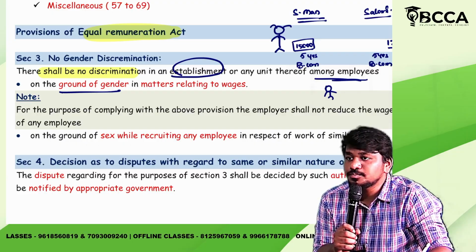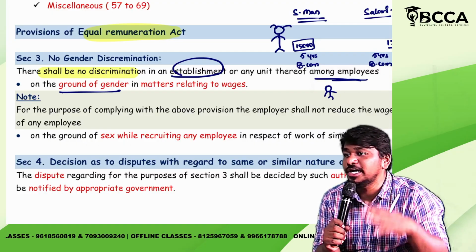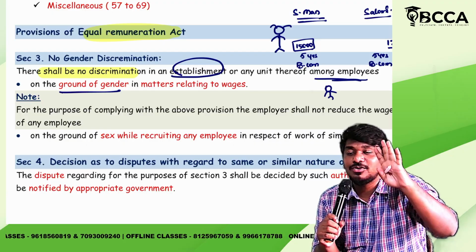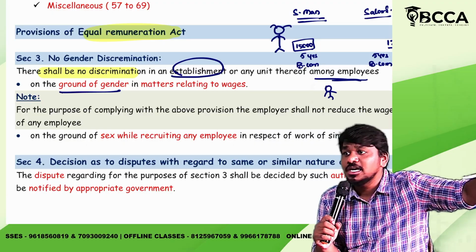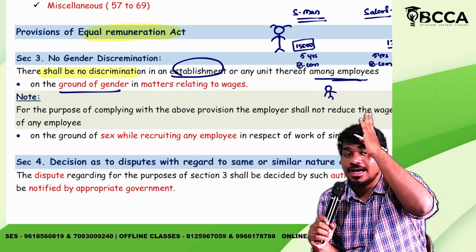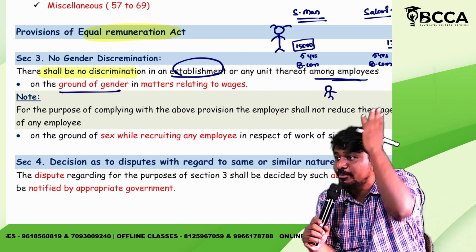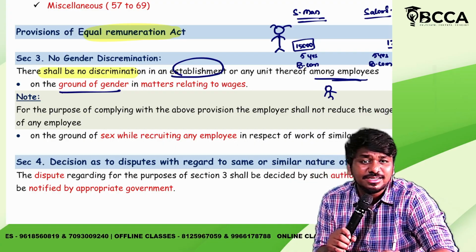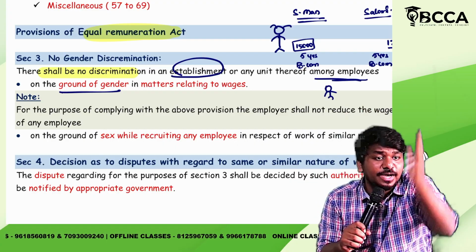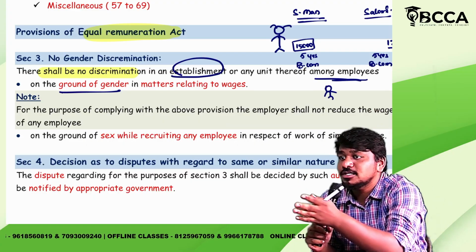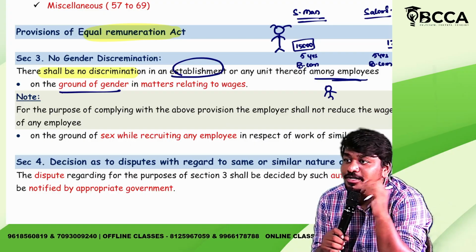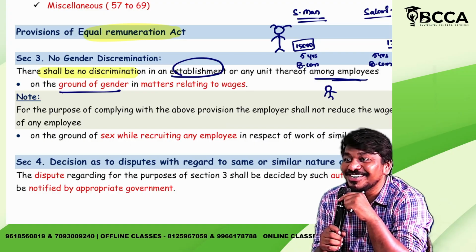Yes or no? Okay, if I do not like girls, I like only men, because I am showing partiality to only men but not women, is it right? Or if I am doing vice versa, that is I am only showing partiality to girls, not to boys, is it right? No. What will happen? A big cut will happen. Yes or no?